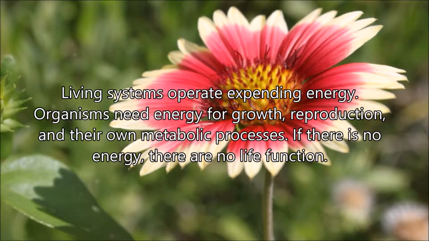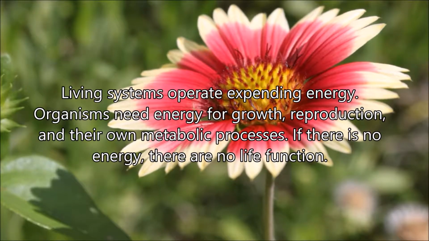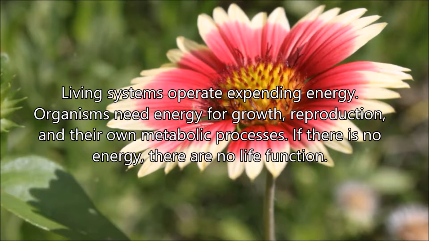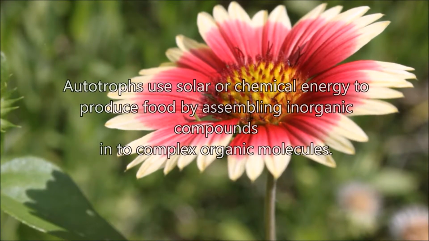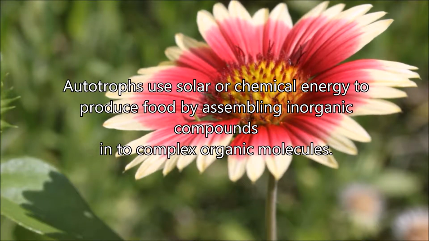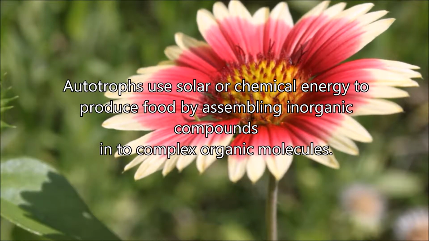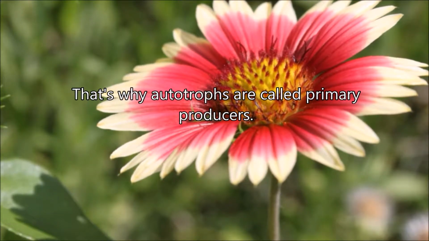Living systems operate by expending energy. Organisms need energy for growth, reproduction, and their own metabolic processes. If there is no energy, there are no life functions. Autotrophs use solar or chemical energy to produce food by assembling inorganic compounds into complex organic molecules. That's why autotrophs are also called primary producers.